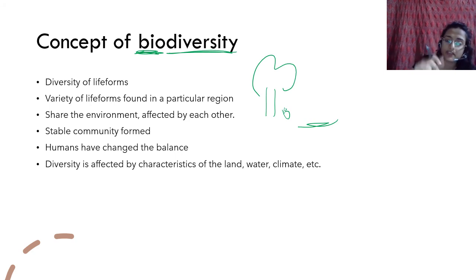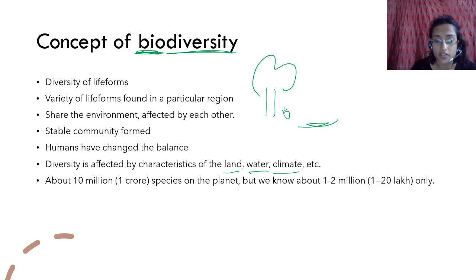But biodiversity is affected by characteristics of land, water, climate. For example, the biodiversity of a desert and the biodiversity of a tropical rain forest have a lot of difference, because there's a lot of difference between the land, the water and the climate, especially the water. How the water is, how much there is, and how the climate is, it depends a lot on that. The temperature and water are very, very important factors to decide the biodiversity of a region, right?